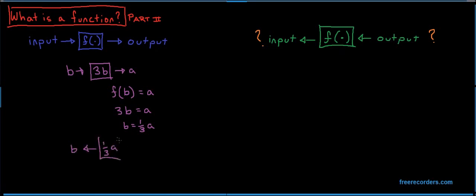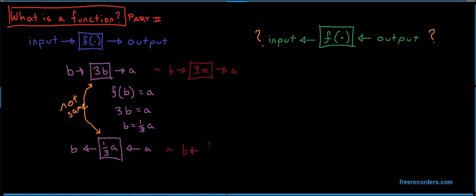Now we translate our equation back into system form, and we can see that the functions to go from b to a and a to b are not the same. It's important to note that the reason the functions are not the same is not because we wrote a b inside one box and an a inside the other. When we write systems, the variable inside the box can be represented however we like, though we often keep it the same as the input so we can follow our own logic.